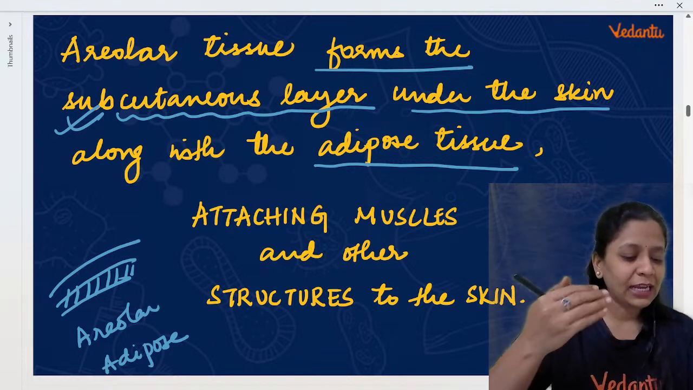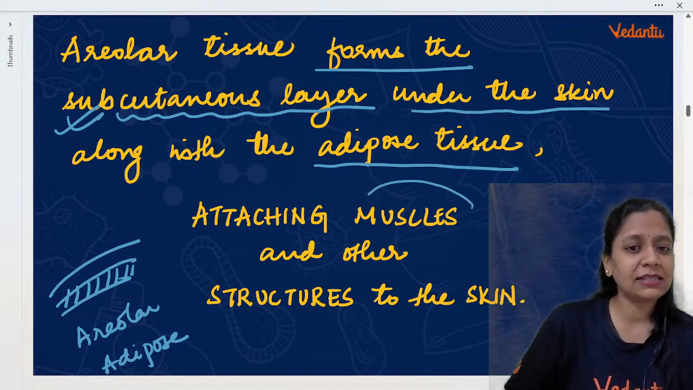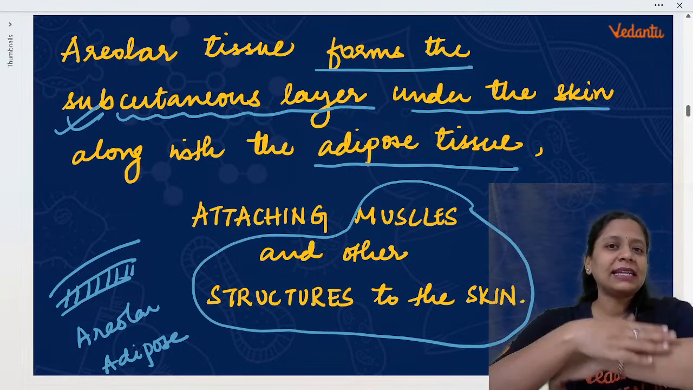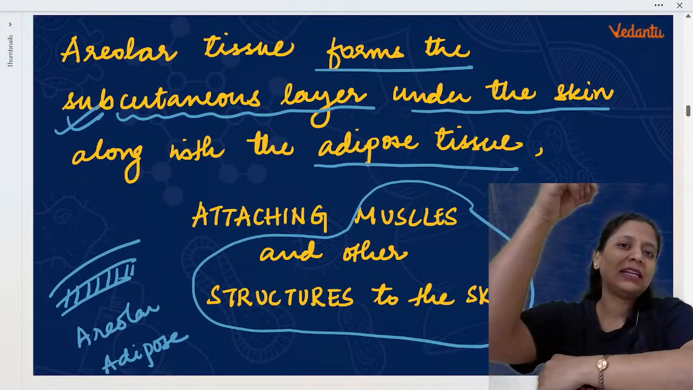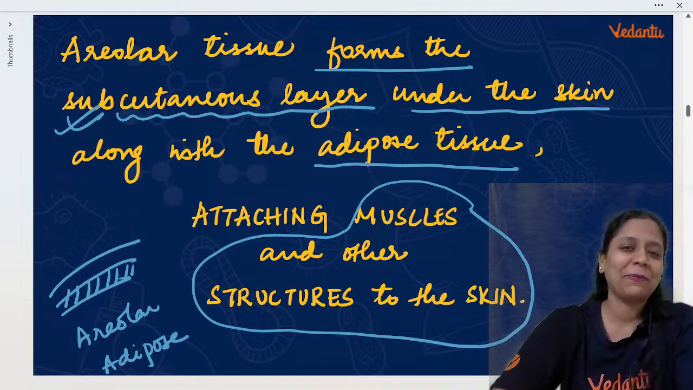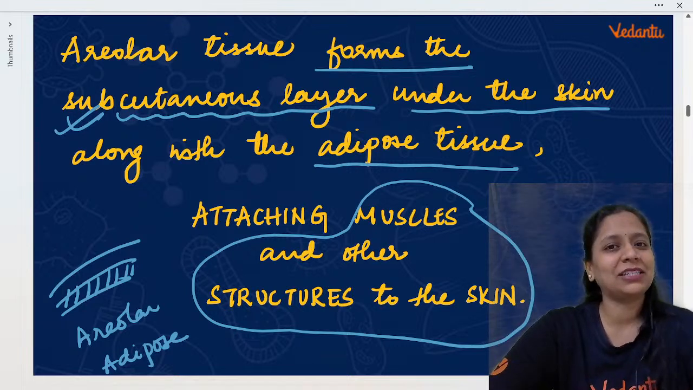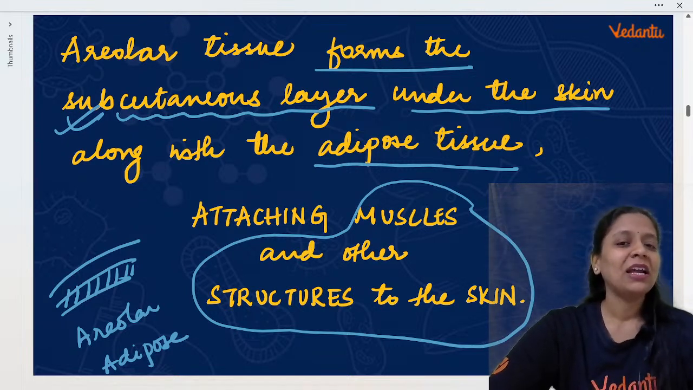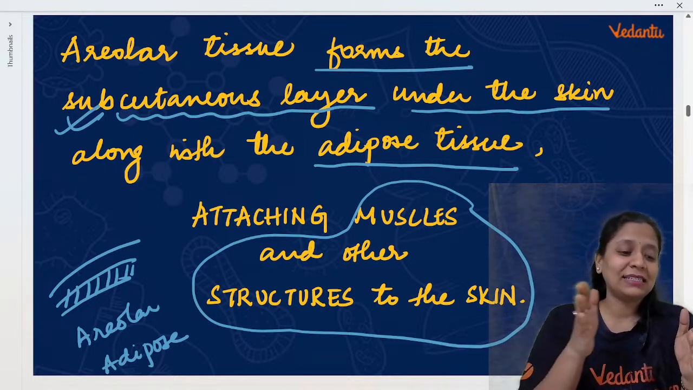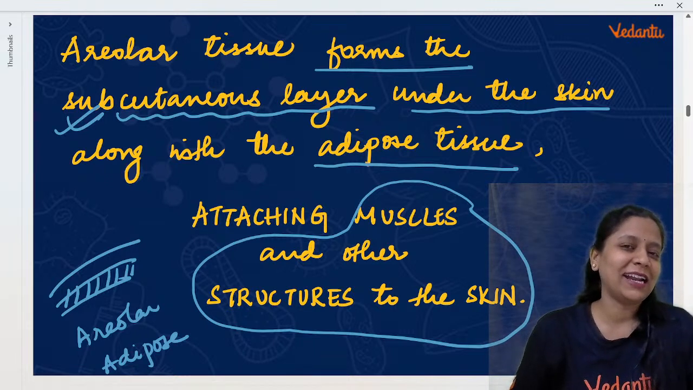Okay, so what is the main function of areolar and adipose tissue? Attaching the muscles and other structures to the skin. Muscle and skin must be attached, otherwise the skin would come outside and the muscles inside the body would be very loosely moving. Only when the two are attached will there be a form, structure or shape to the body. So attaching muscles and other structures is the main function of areolar and adipose tissue.